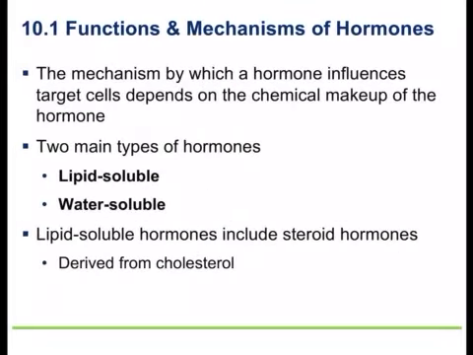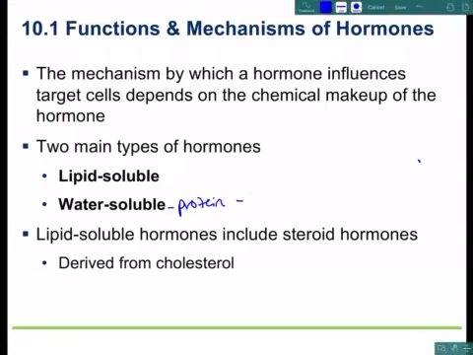There are two types of hormones. You have what's called lipid soluble and you have what's called water soluble. Now remember, your plasma membranes are made of phospholipids. So hormones that are lipid soluble will be easily able to cross through your cell membranes, whereas water soluble hormones are usually your protein based hormones. These are going to usually need some sort of receptor that will influence intracellular activity.